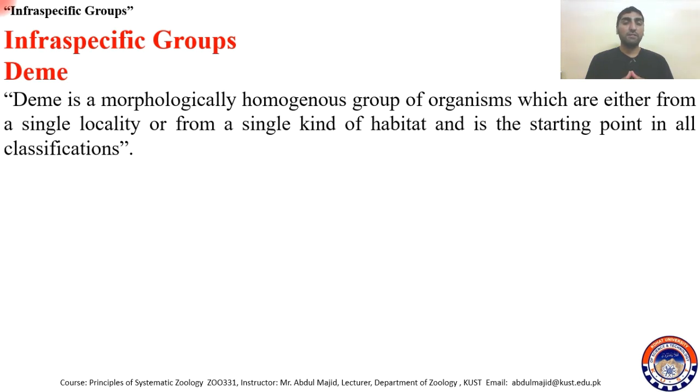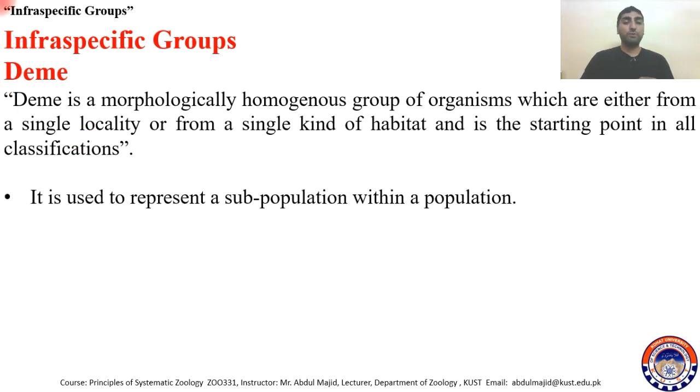We always start classification with Deem, with morphologically similar organisms living in a single locality, sharing the same resources, living in a single habitat.